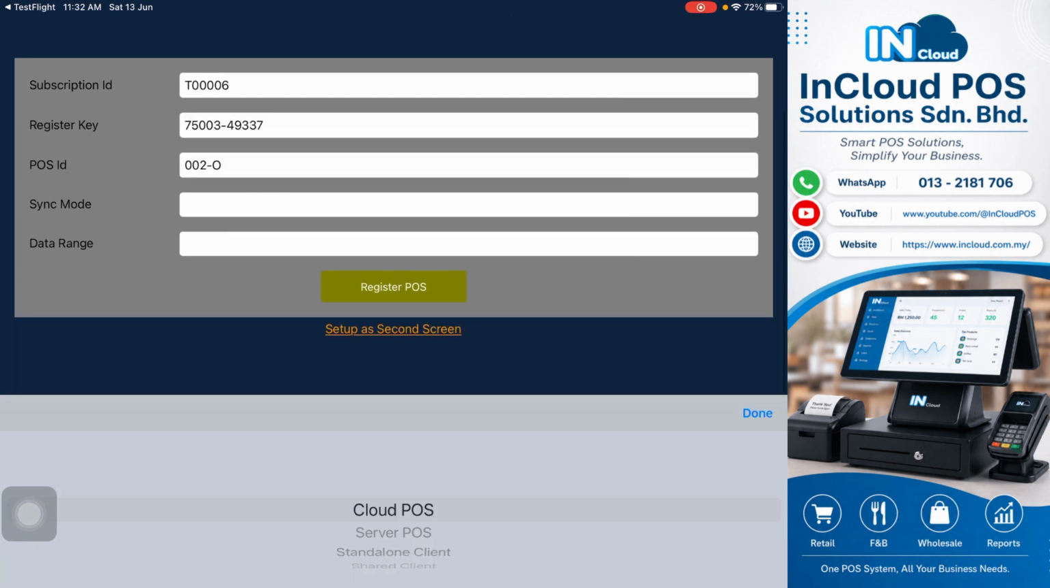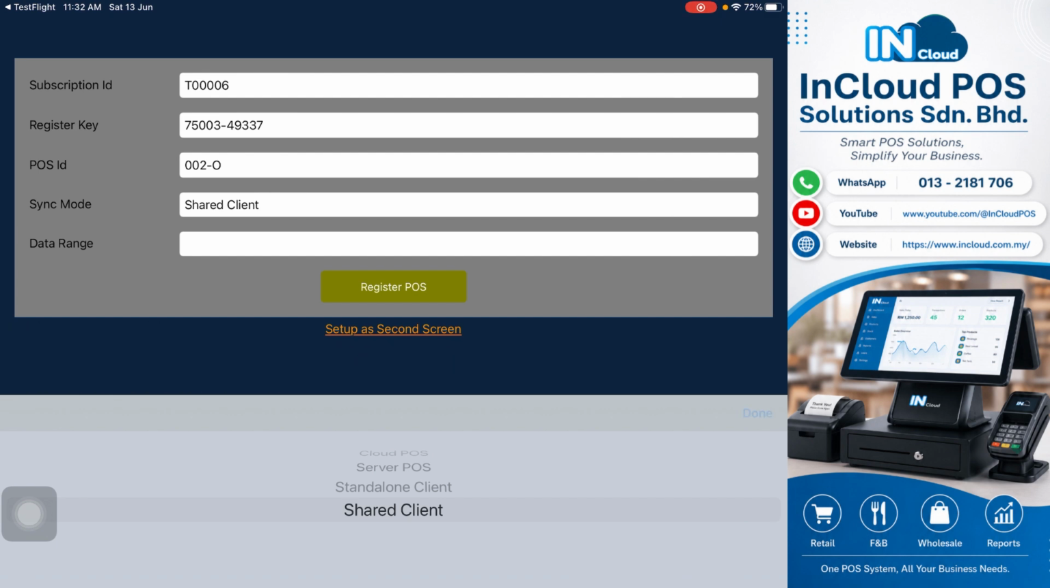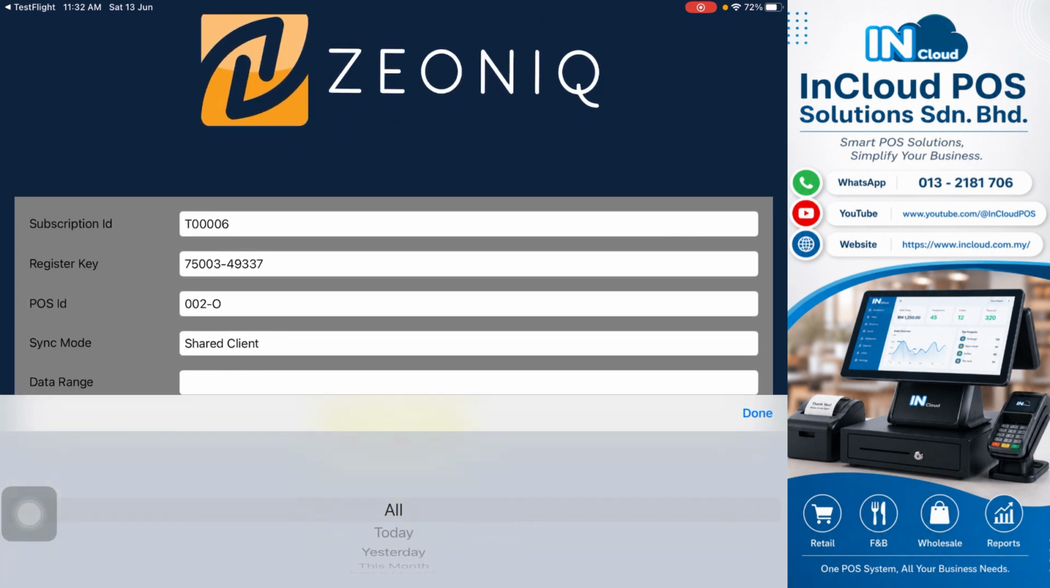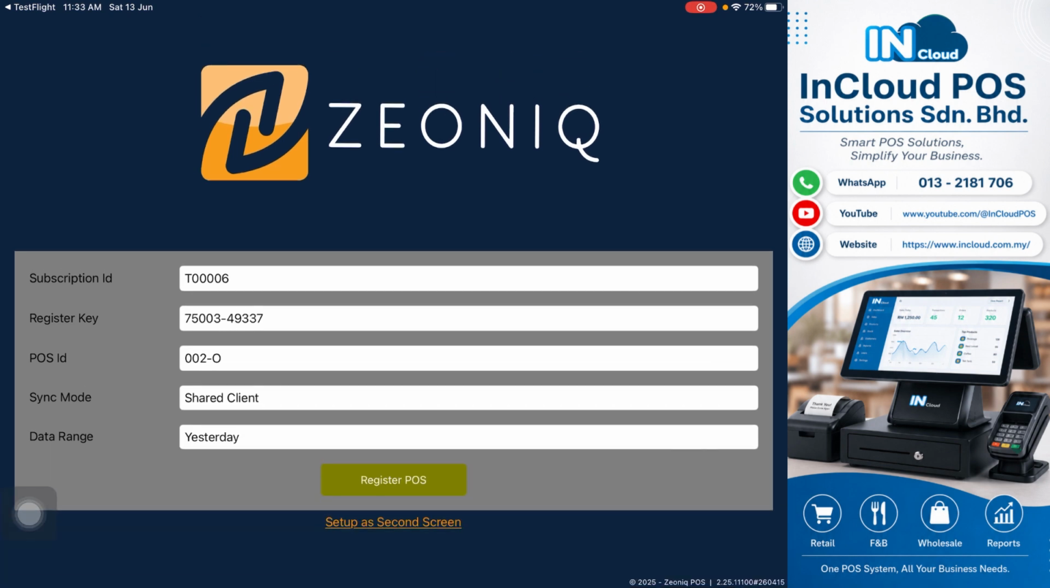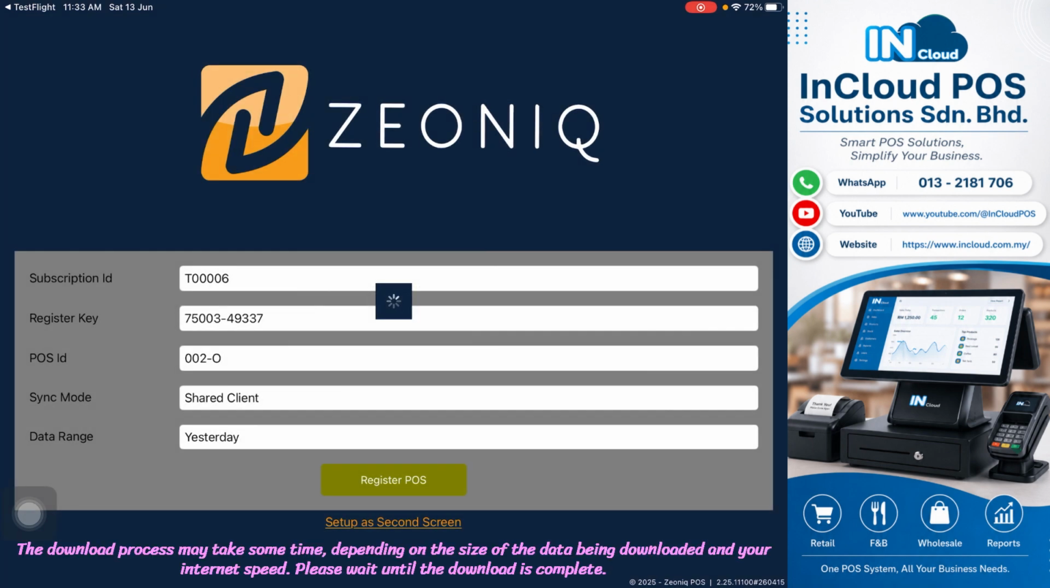For the SYNC mode setting, for Cashier POS, select Server POS. For Order POS, select Share Client and click Done. For the data range, select your desired data range and click Done. After entering all the required information, click Register POS and click OK. The system will automatically synchronize the data.